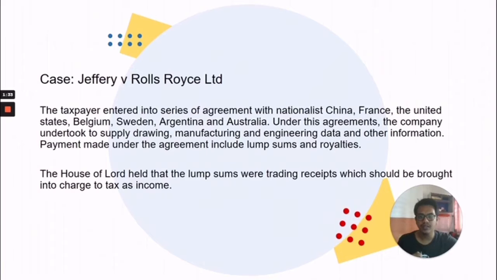Payments made under the agreement included lump sum and royalties. The House of Lords held that the lump sum were trading receipts which should be brought into charge to tax as income and is a revenue receipt.